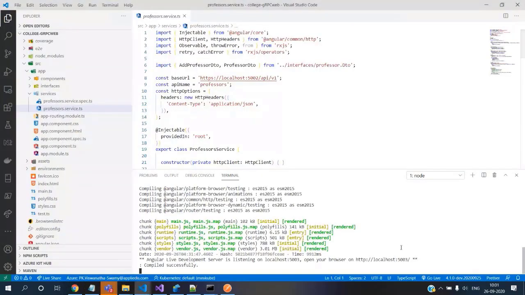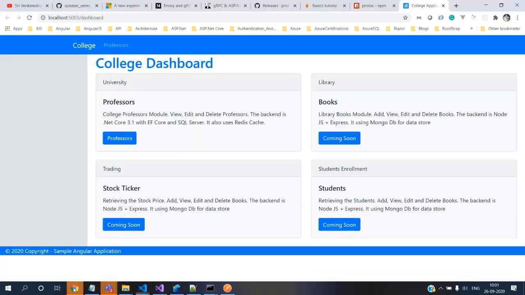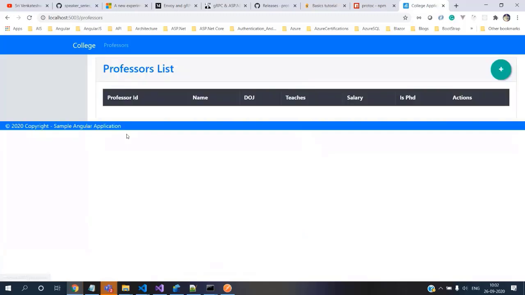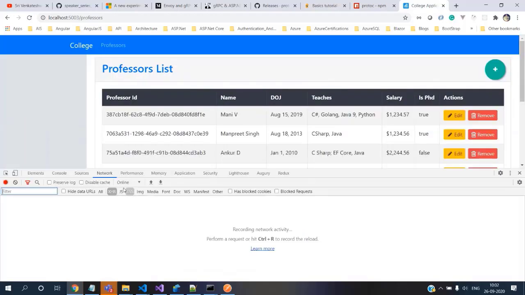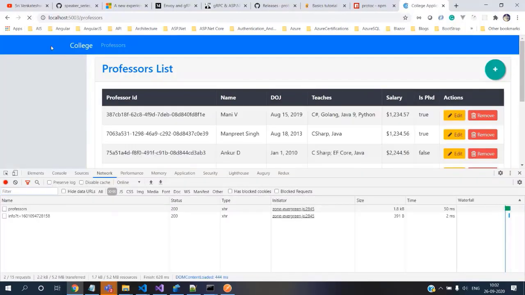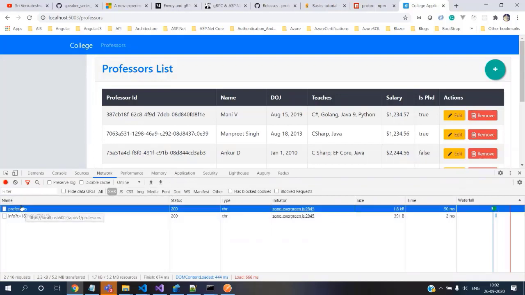You can come back here and just click on this, and let's go and get the data. Let me do another refresh. So it's going and hitting. No console errors, and we are getting the content.